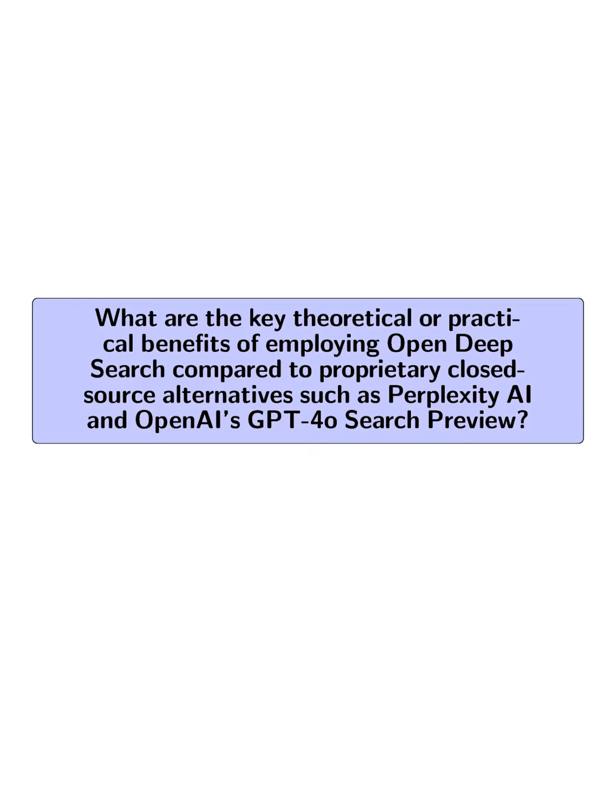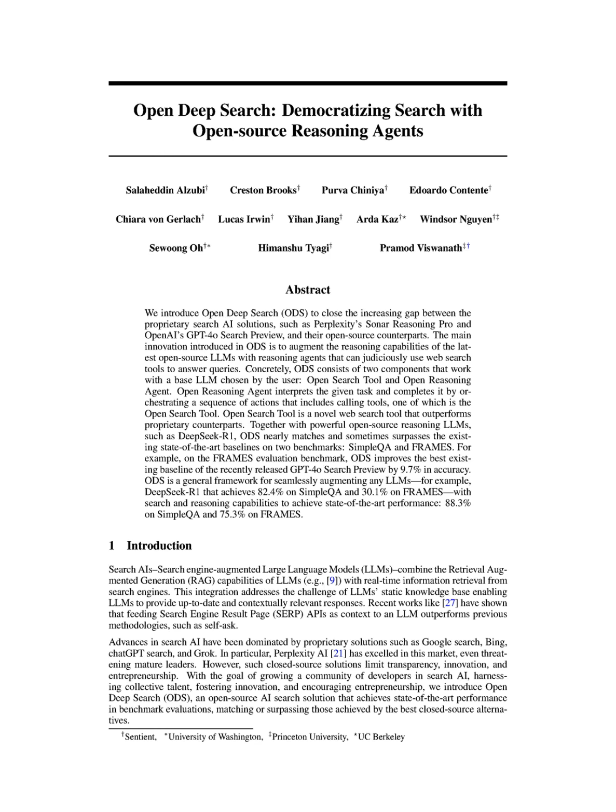What are the key theoretical or practical benefits of employing Open Deep Search compared to proprietary closed-source alternatives such as Perplexity AI and OpenAI's GPT-4o Search Preview? The key benefits include enhanced transparency, innovation, and community engagement due to its open-source nature.